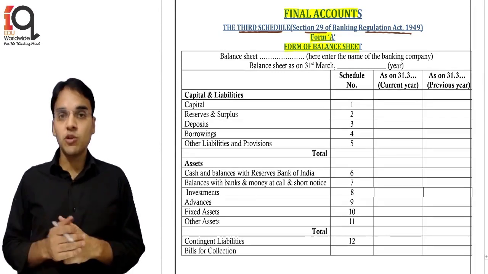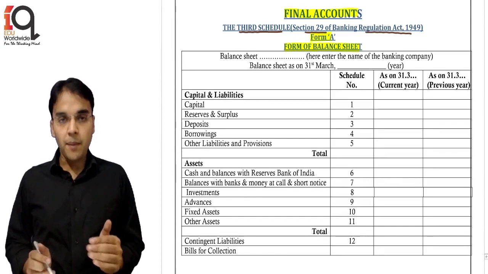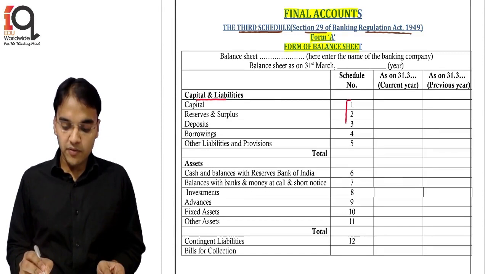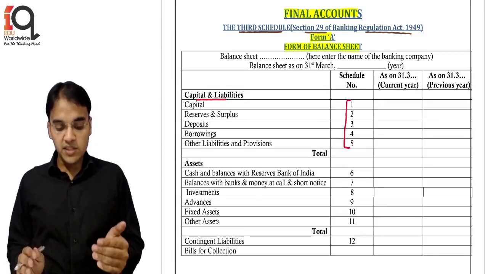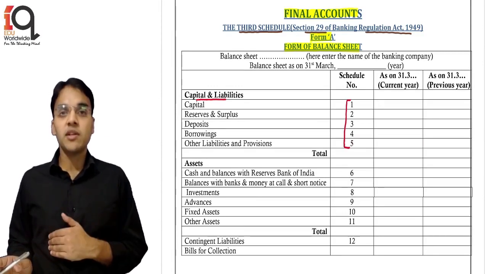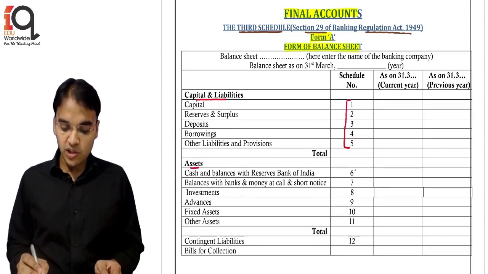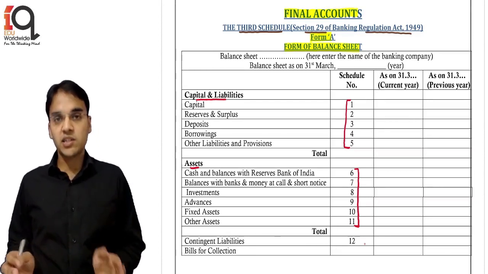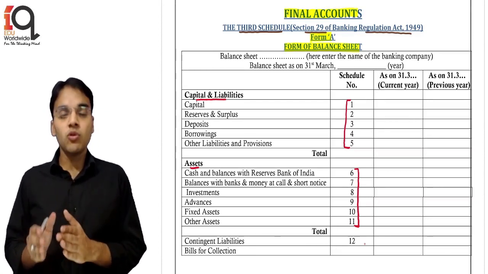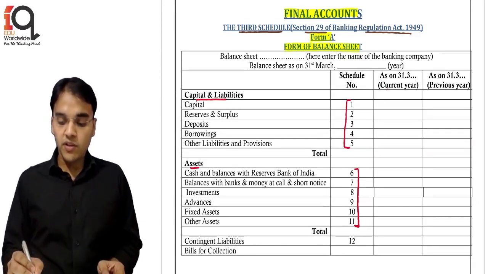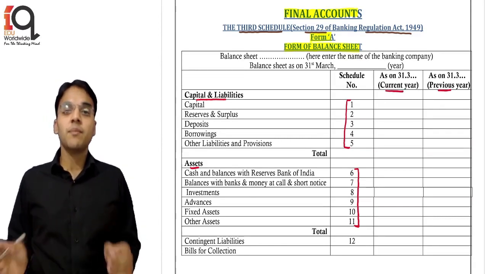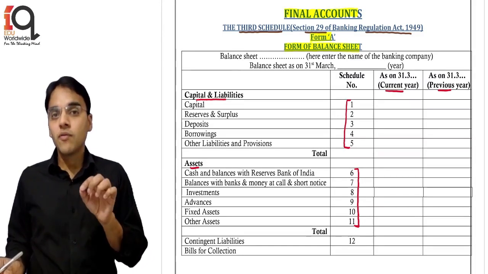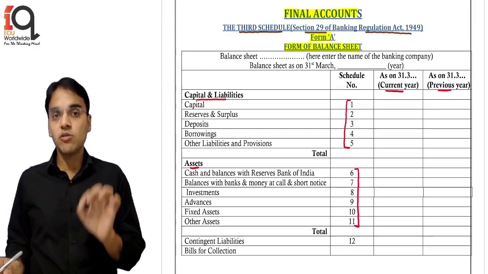Now these are the 12 schedules of your balance sheet. For capital and liabilities, these are the 5 schedules, that is 1 to 5. Each schedule I will take you through later on: capital, reserves and surplus, deposits, borrowings, other liabilities and provisions. Then for the asset side there are schedules 6 to 11, then contingent liabilities 12, and bills for collection with no specific schedule number. Two columns are there, for the value of the current year and the value of the previous year, for comparative purposes. I will explain these formats and the balance sheet schedules in detail later on.